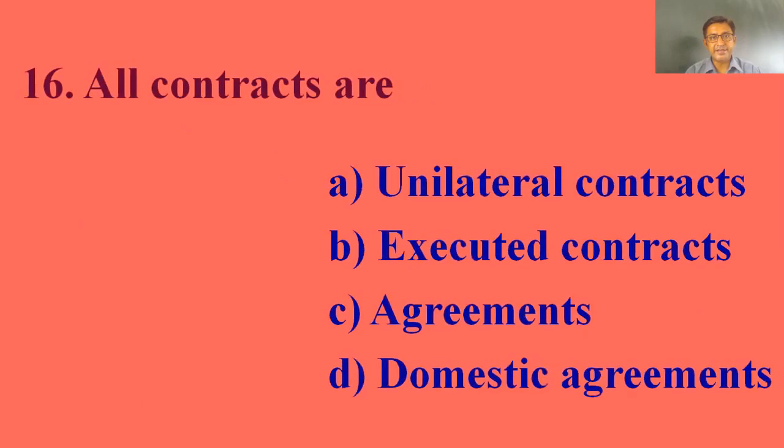16. All contracts are: unilateral contracts, executed contracts, agreements, domestic agreements. The right answer is all contracts are agreements.